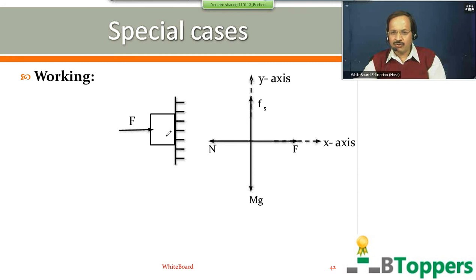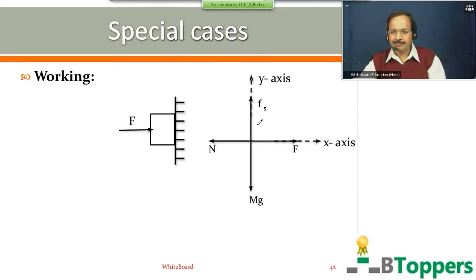So here the weight mg of the block tends to move the block vertically downwards relative to the wall. That means in case the block begins to slip, it begins to slip down relative to the wall. In general, force of friction between two surfaces in contact always acts tangential to surfaces in contact, and always opposes the relative motion between the two surfaces in contact. So the weight mg of the block tends to move the block vertically downwards. Therefore, frictional force exerted on block by surface of the wall acts upwards.